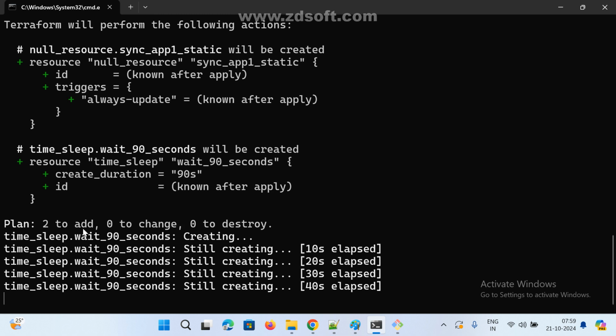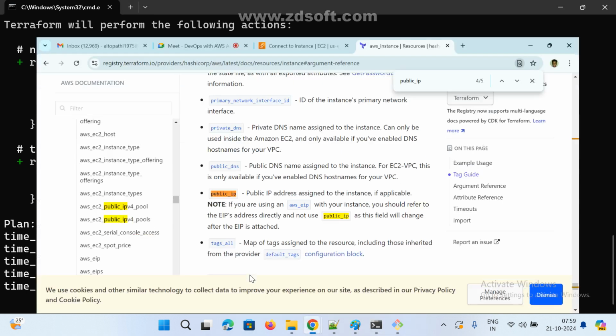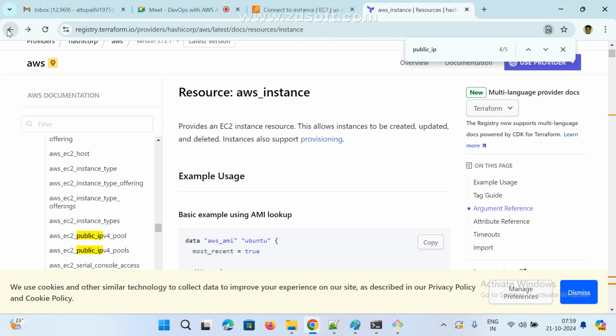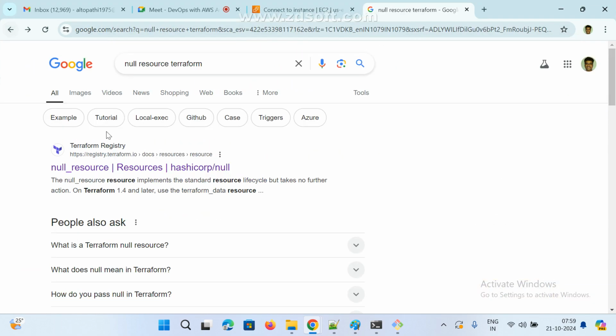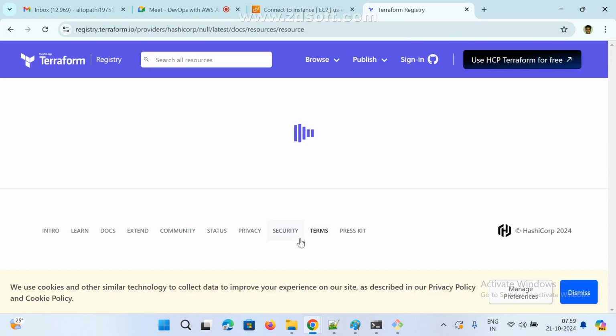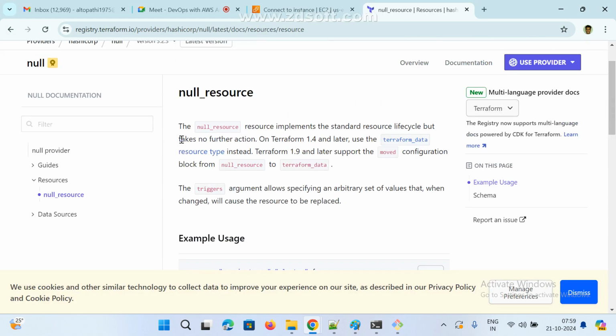In most cases they ask this question: what is null resource in Terraform? So here also we can understand. It won't take any further action. No further action means it won't do anything, and it will only trigger when a change causes the resource to be replaced. The arguments allow you to specify a set of values that, when changed, trigger it.